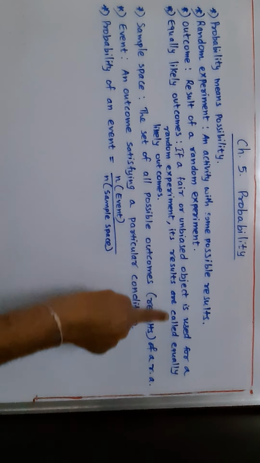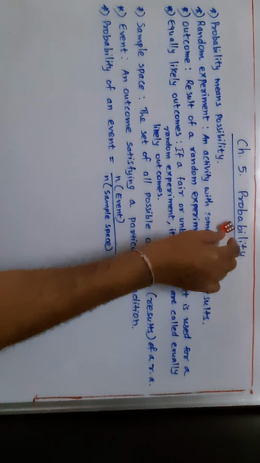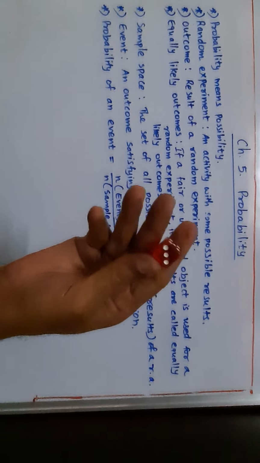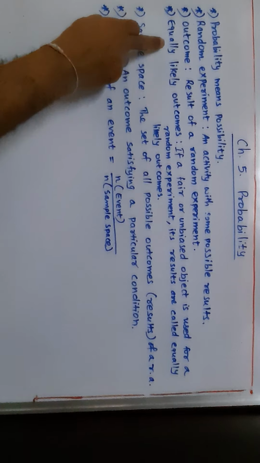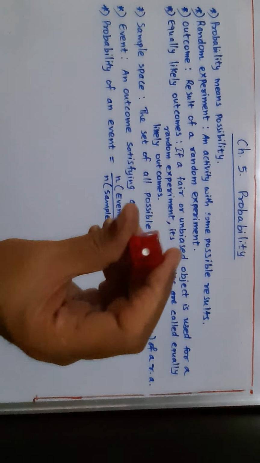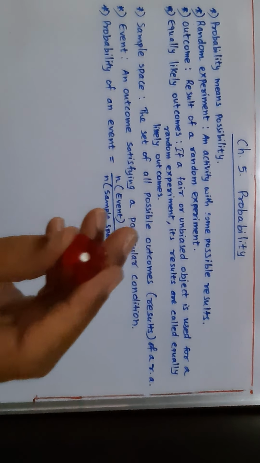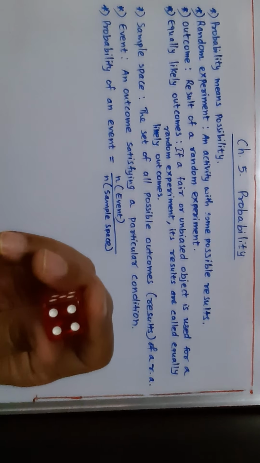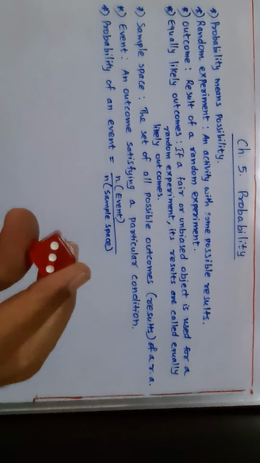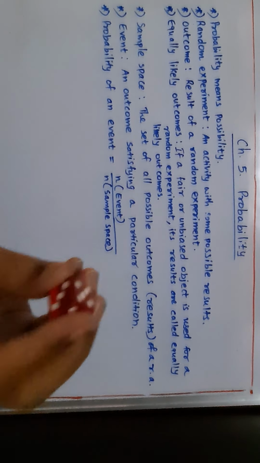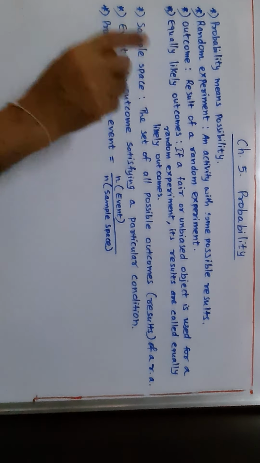Now, whenever a random experiment is performed with a fair object, whatever result comes, there can be 6, there can be 3, there can be 5, there can be 4, there can be 1. All these results are called equally likely outcomes. What is the possibility of 1 coming on the upper surface? The same is the possibility for 4, the same for 5, the same for 3. Any number has the same possibility as any other number. That is why all these outcomes are called equally likely outcomes.